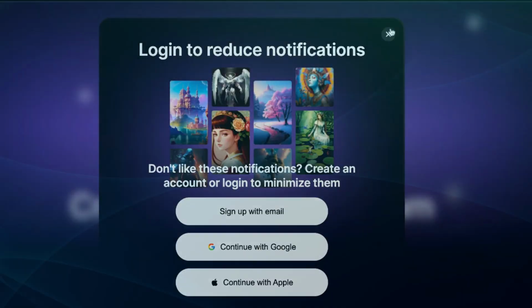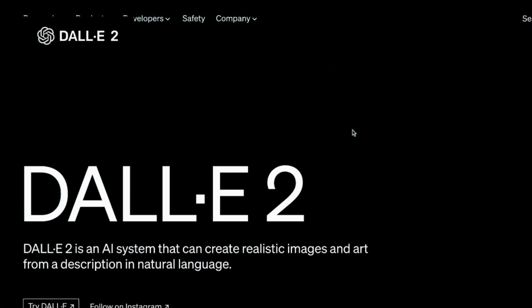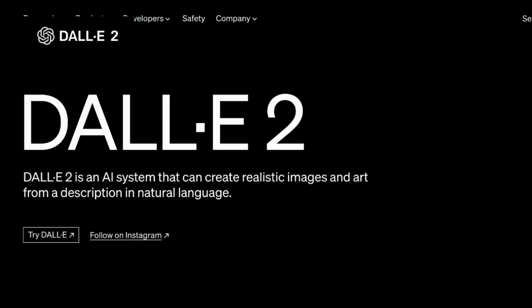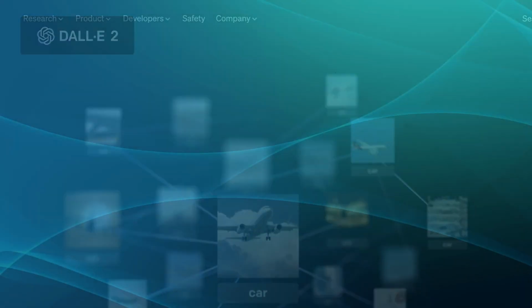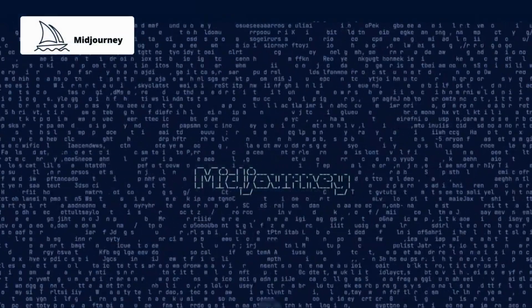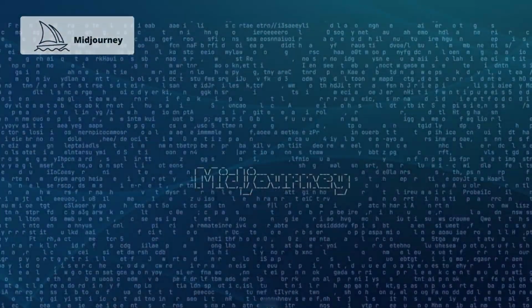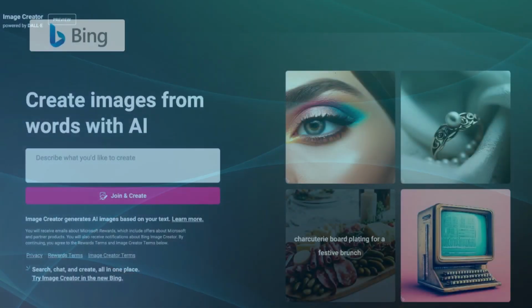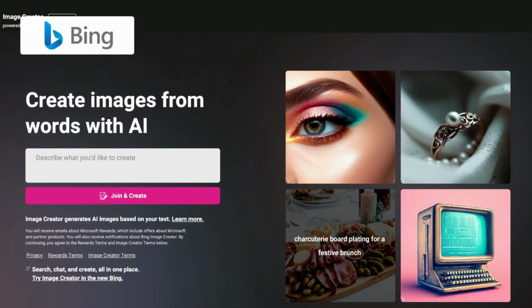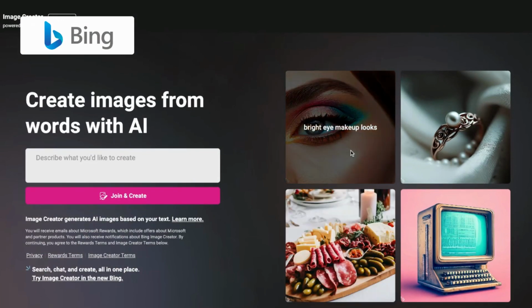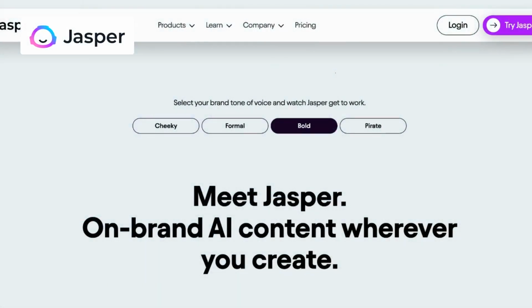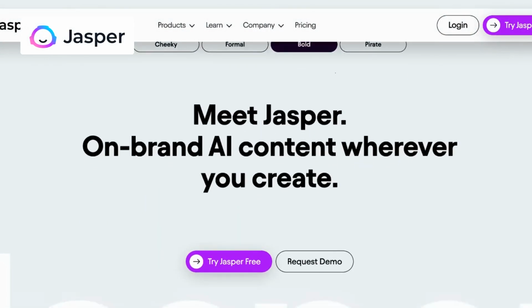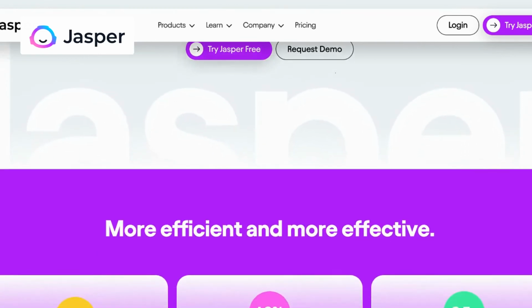Compared to Dream by Wombo, Dall E takes your textual descriptions and brings them to life with astonishing visuals with the power of AI-driven artistry. Midjourney, on the other hand, expands your creative horizons and lets you explore the cutting edge of AI art. NightCafe Creator draws inspiration from Vincent van Gogh's masterpieces, allowing you to transform your photos into stunning art pieces reminiscent of his iconic style. Bing Image Creator provides a vast collection of high-quality images to help you create visually captivating artwork effortlessly. Lastly, we have Jasper, that provides a more intuitive interface and a wide range of customizable options, giving you greater control over your creations.